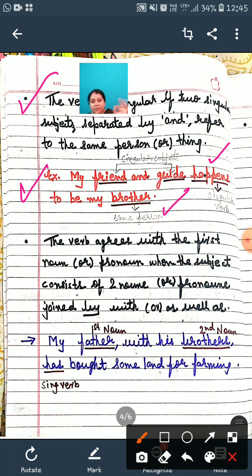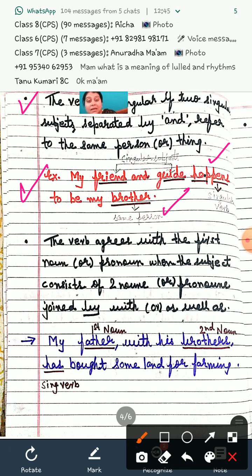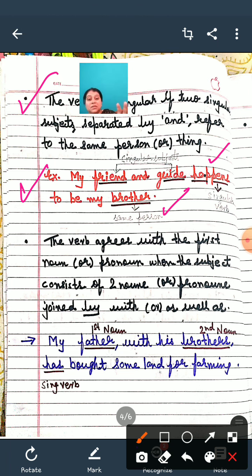Whenever we add S at the end of the verb, you have to understand that it is singular, just the opposite of nouns. If I'm adding the letter S at the end, that verb would be singular, and if I'm not adding S at the last, that word has to be plural. So if I'm talking about the same person, one person, my brother, my guide, my friend.